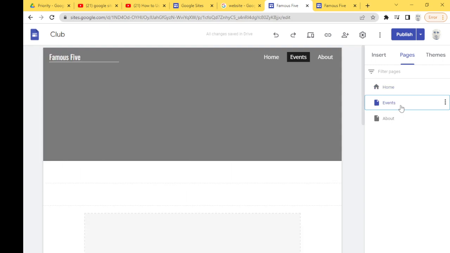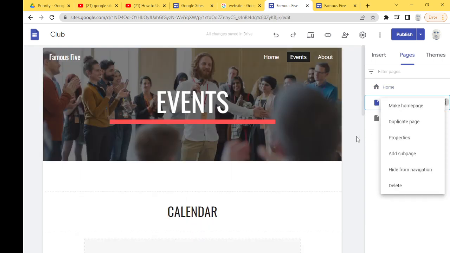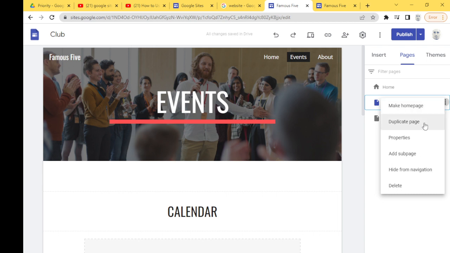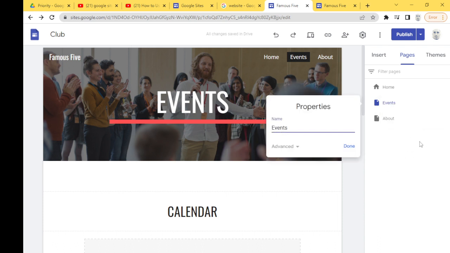Okay, so events, just a second. You see I click on events, and then I click on the three dots. I can make it a home page, okay? I can duplicate it, I can have two pages like that. Add subpage. Okay, so properties, advanced.